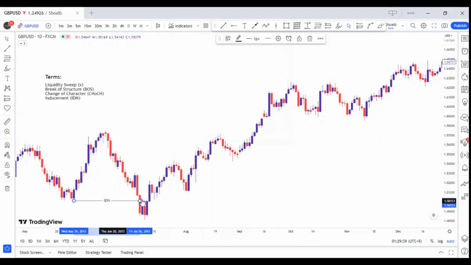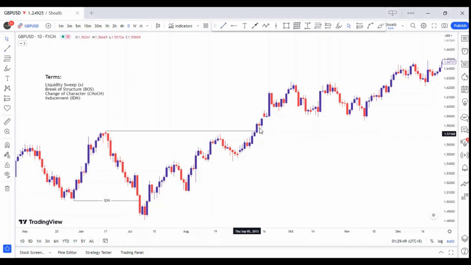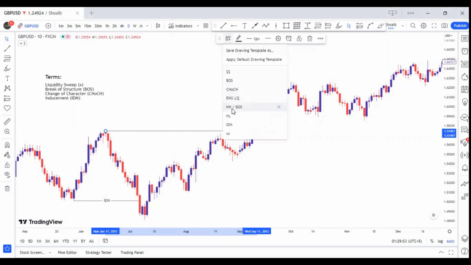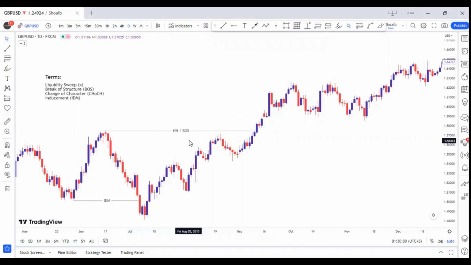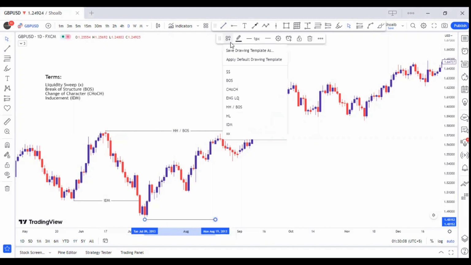Note the candle body closed below this point. Next, let's check candle reaction above the previous high. Here, the candle body closed below this inducement level and the candle body also closed above this high. So, we will mark it as a swing higher high, which is also a break of structure. You can watch the break of structure lecture to understand this rule. This is a higher high. Now let's mark out the higher low. This is our higher low and we will annotate it with HL.